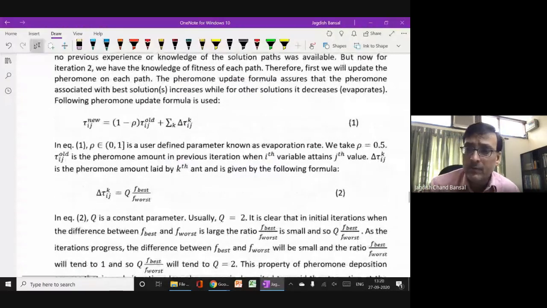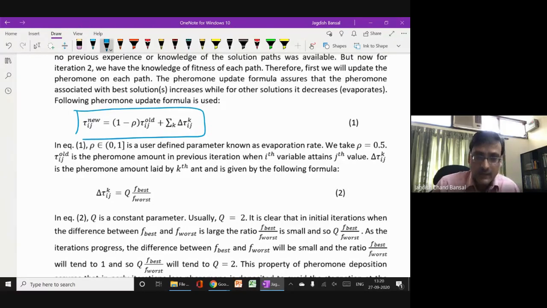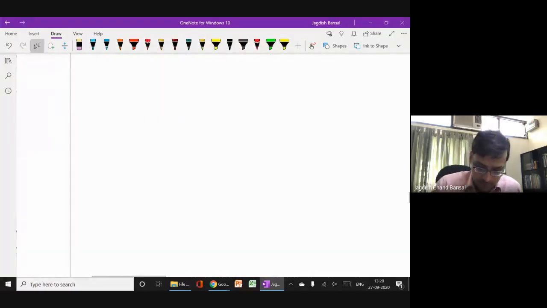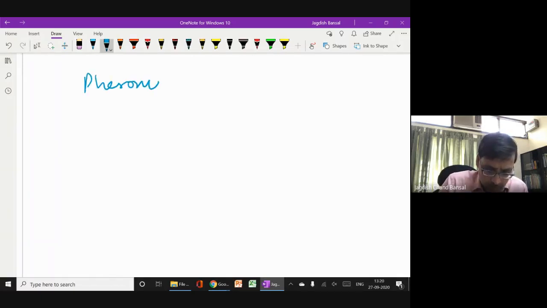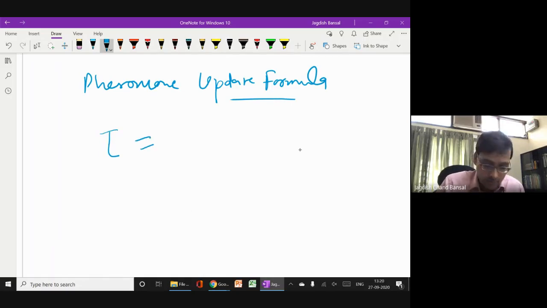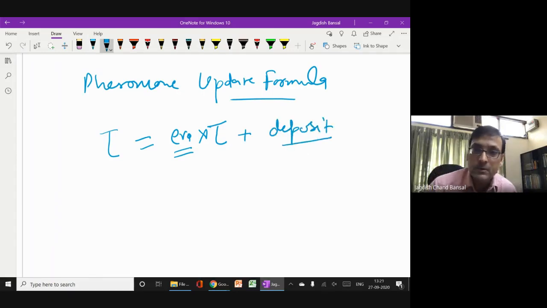We have done that. Now we will update the pheromone. The pheromone update formula is this. Let me just quickly tell you, still I have 10 minutes. In the pheromone update formula, the new pheromone equals the old pheromone with the evaporation coefficient, whatever evaporation you do, plus deposit. The new pheromone deposit is also deposited.